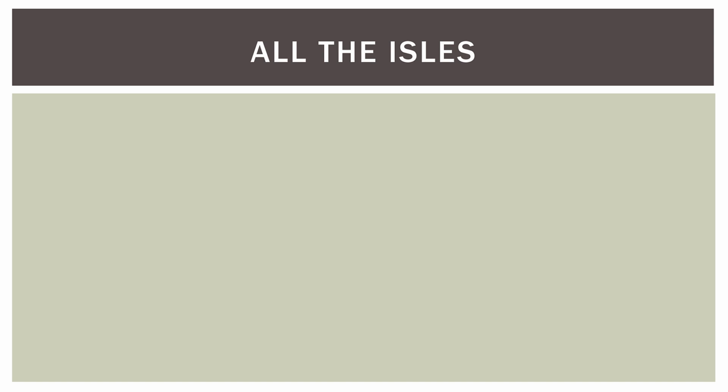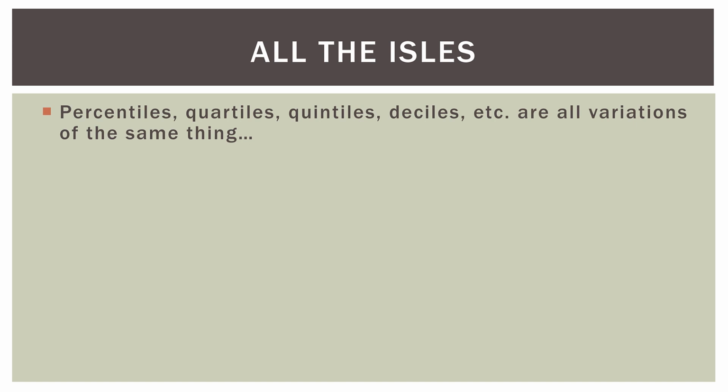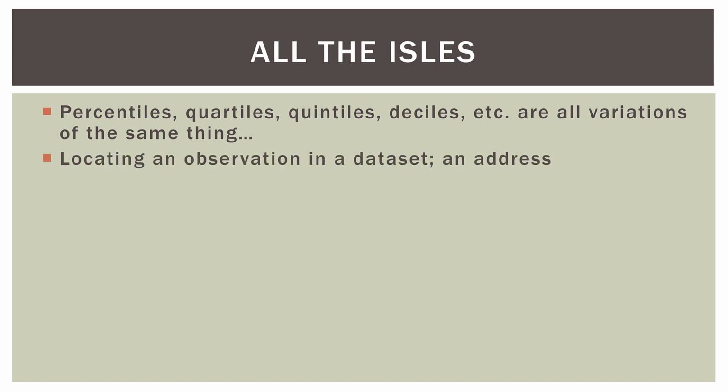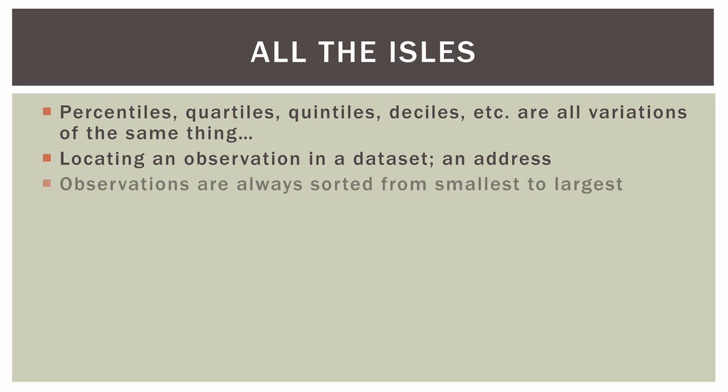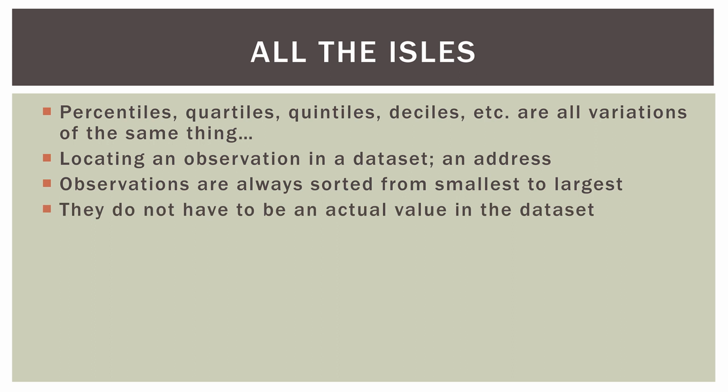what they are not. Percentiles, quartiles, quintiles, deciles, etc., are all variations of the same thing. It's locating an observation in a data set. It's like an address in the data set. Observations are always sorted from the smallest, the minimum, to the largest, the maximum. They do not have to be an actual value in the data set.